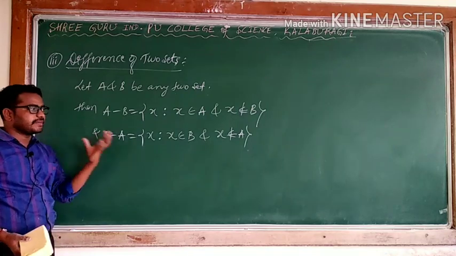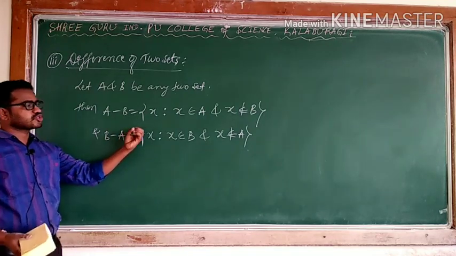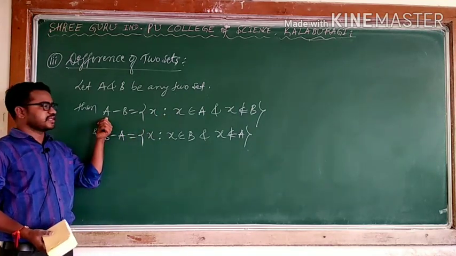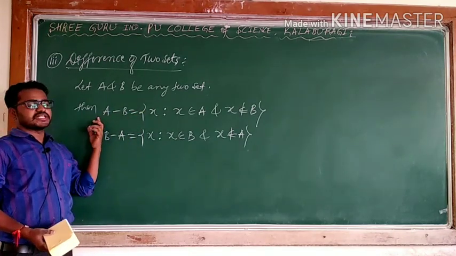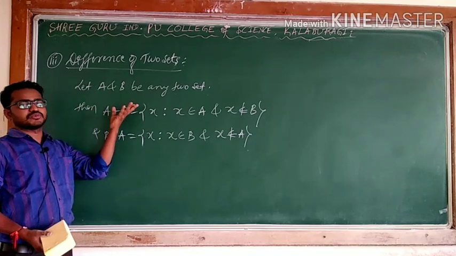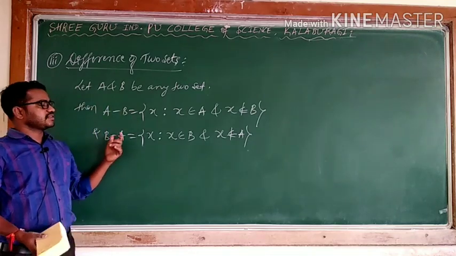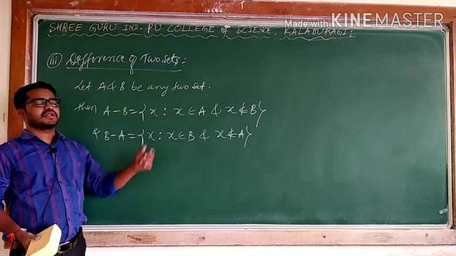The set of elements X belongs to A. A minus B means those elements should not be in B, so I will collect only the elements of A that do not belong to B. And B minus A means the elements belonging to B that should not belong to A.